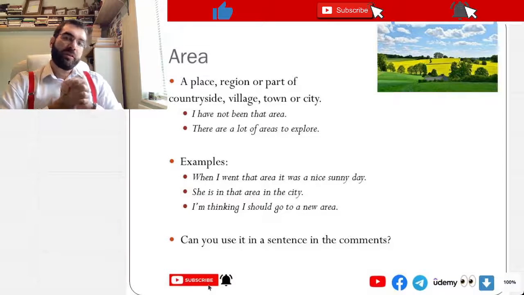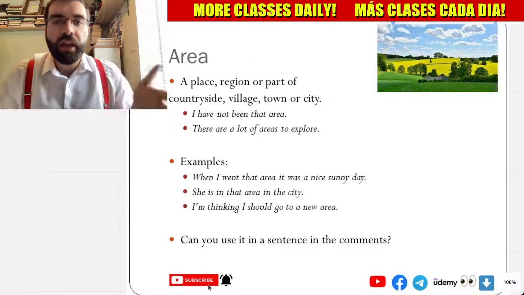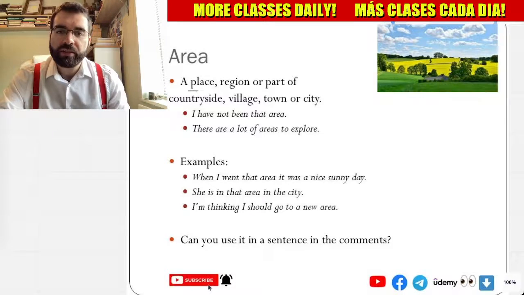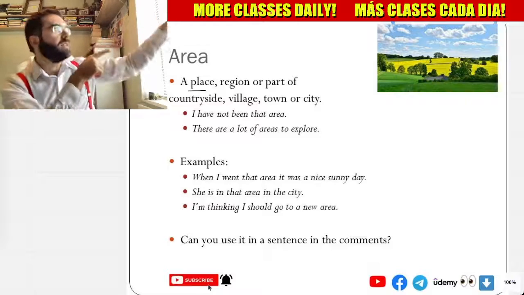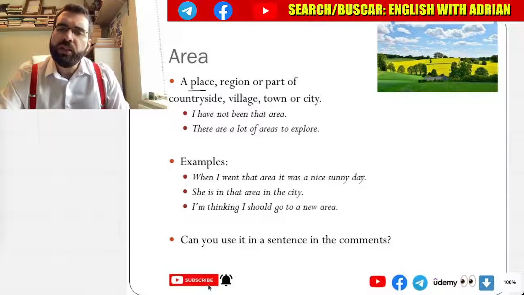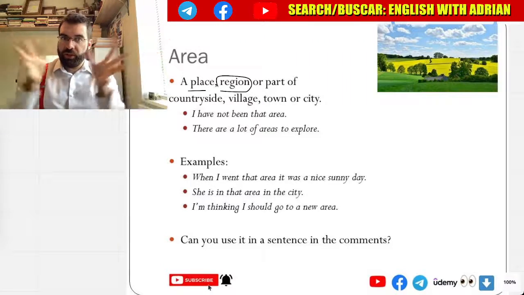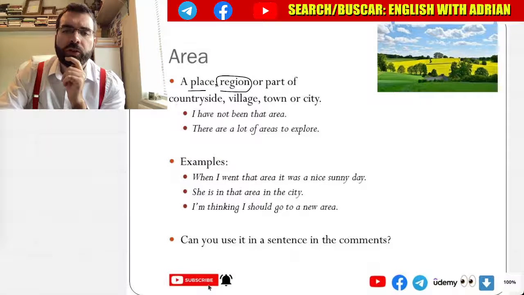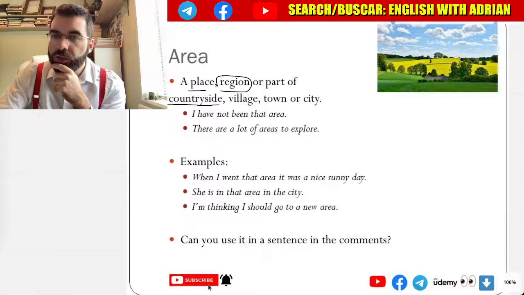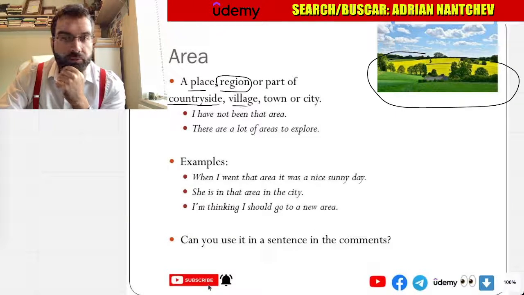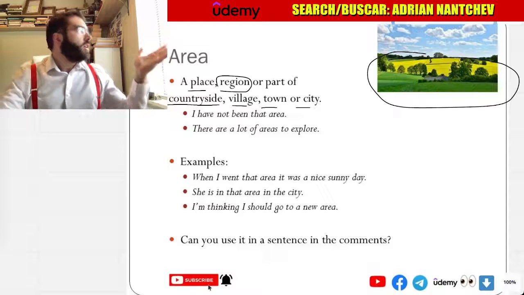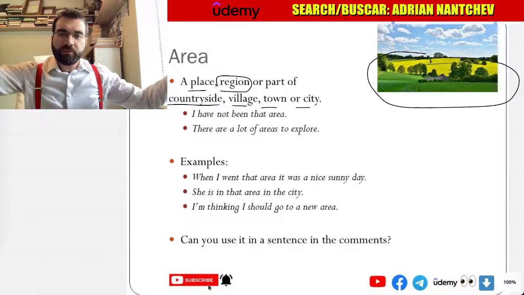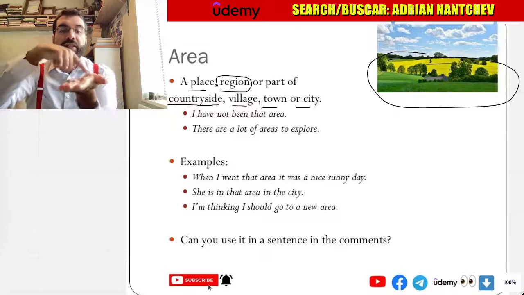Okay, language explorers. Let's look at the noun area. Area. So, a place. A region, a collection of places, a larger area, or part of countryside. The countryside, a village, town, or city. So I live in a city. Here's the city.